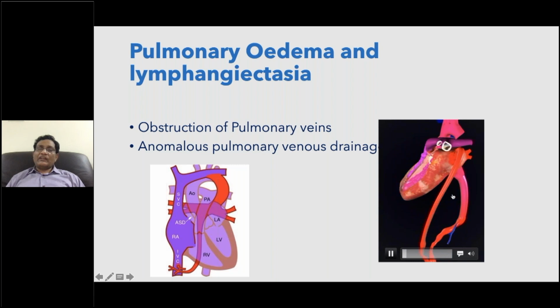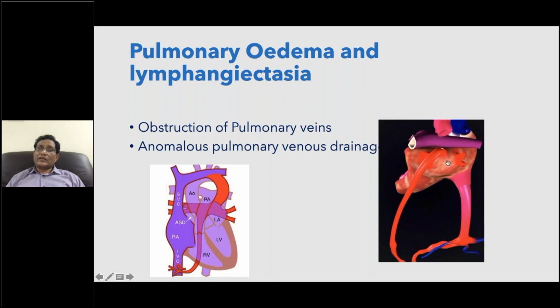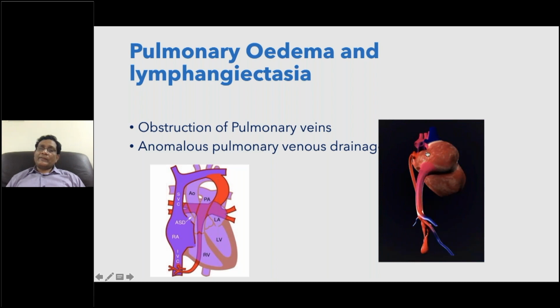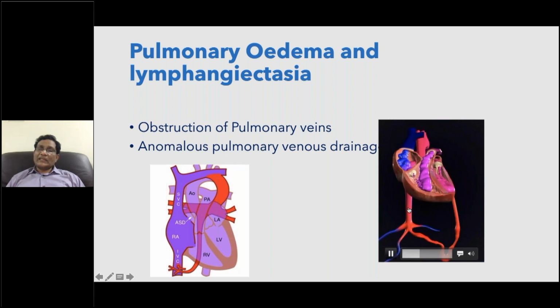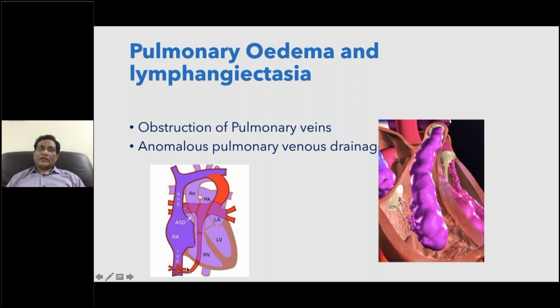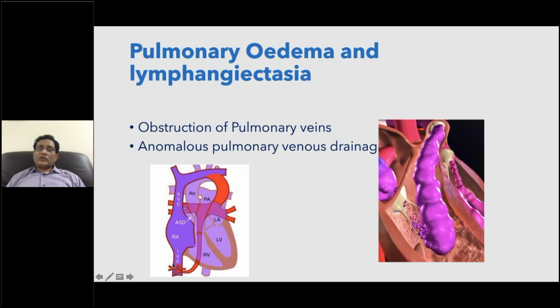What will happen in infradiaphragmatic TAPVR: all the pulmonary veins form the common pulmonary vein which drains into a descending vein and then goes below the diaphragm here and opens into hepatic radicals or the portal vein.